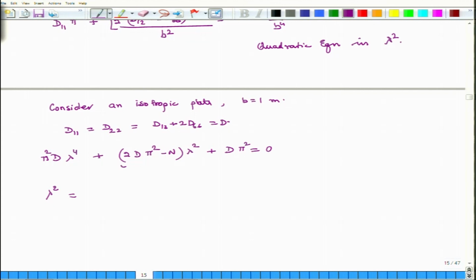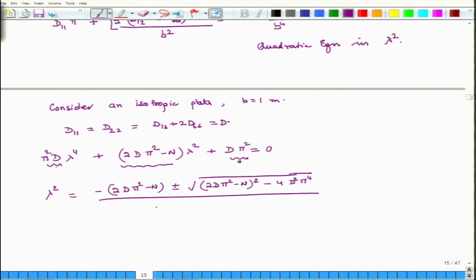So, minus b, so this is minus 2D pi square minus N, plus minus the square root of 2D pi square minus N whole thing square minus this times this, so 4D square pi to the power of 4, divided by 2a, so it is 2 pi square D.